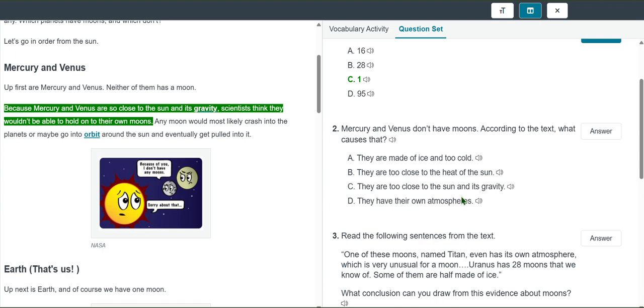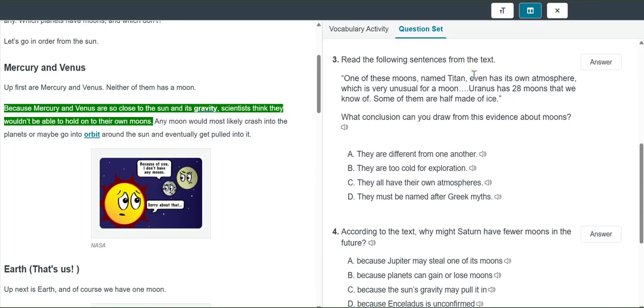Those are both unique, or both similar, I should say. They have their own atmospheres. It doesn't talk about atmosphere. It doesn't talk about being too cold, but it does talk about being too close. Is it the heat of the sun, or is it the gravity? Close to the sun and its gravity. So that tells us that it's C.